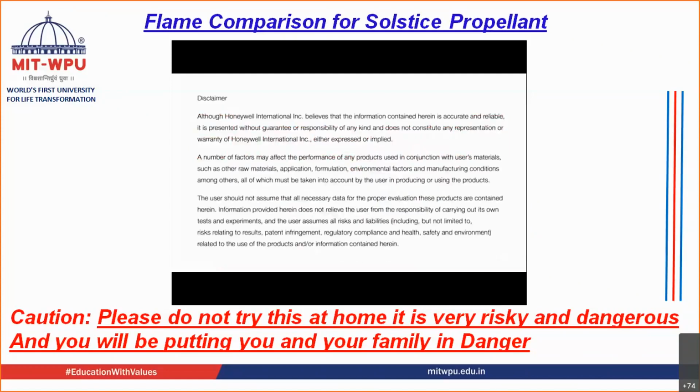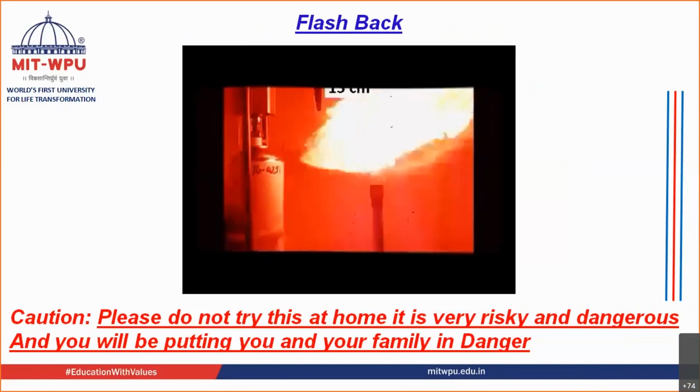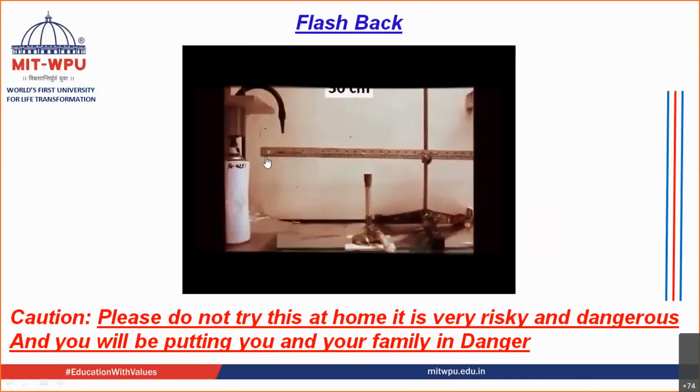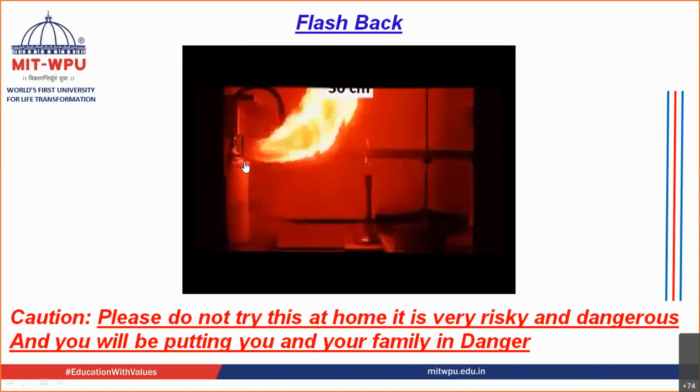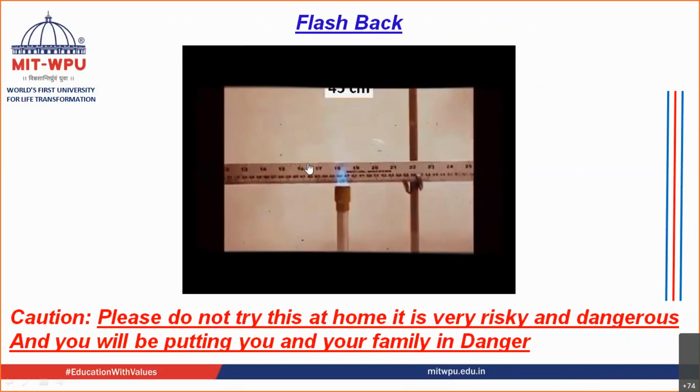So this is how they are advertising their Solstice propellant. Got it? Saying that this Solstice propellant is not flammable and hence it can be used in your product and you can replace your propellant with the Solstice propellant. Now, how the flashback takes place. This is the flashback where the flame is moving towards the actuator. Can you see? The flame has moved to the actuator.